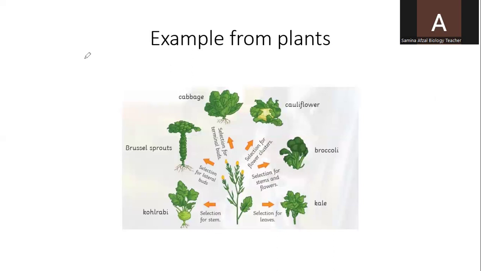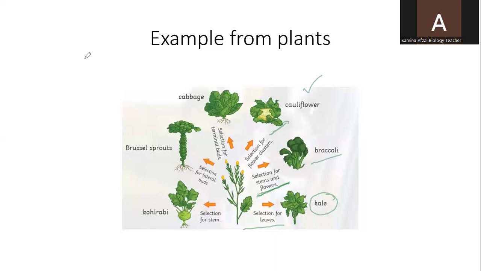So here is a mustard plant, the selection for leaves. If we select its leaf to grow, a new type of plant can be grown, which is kale. And from stem and flowers, broccoli is produced, and from selection for flower clusters, the cauliflower can be reproduced.